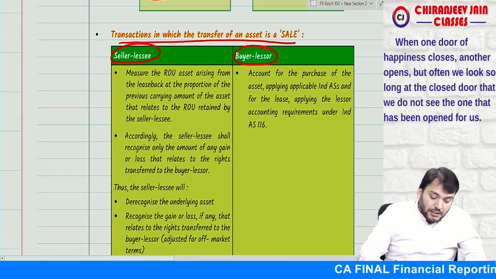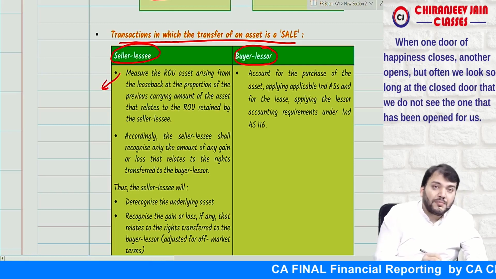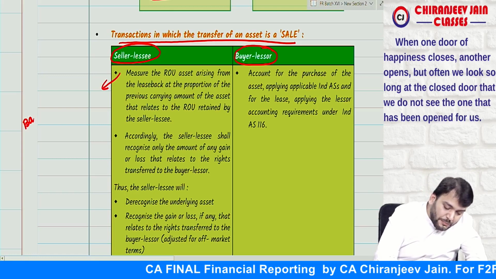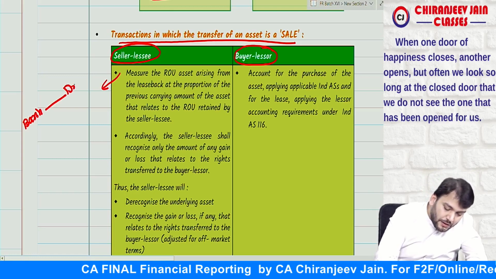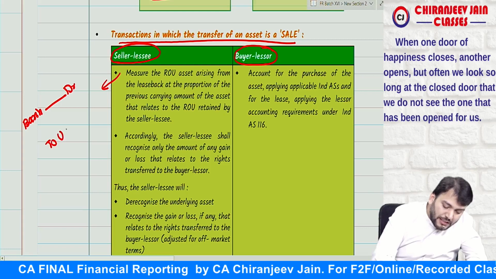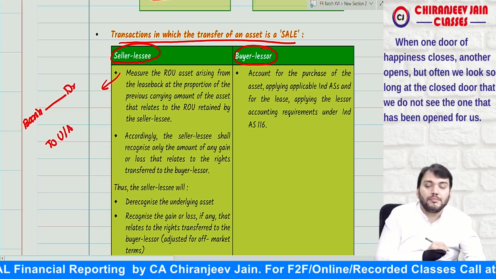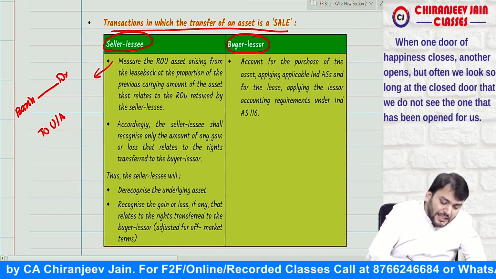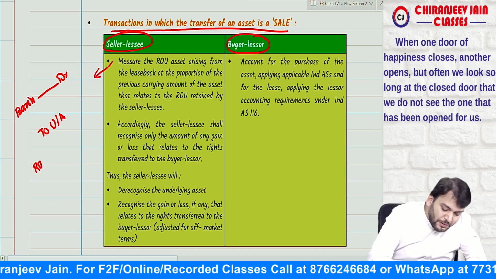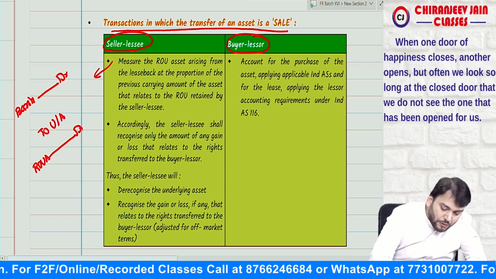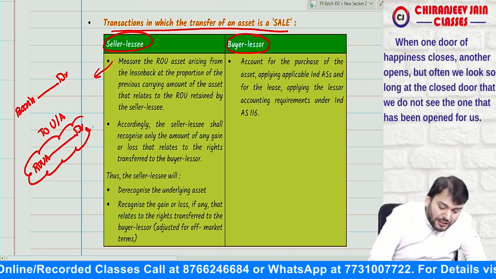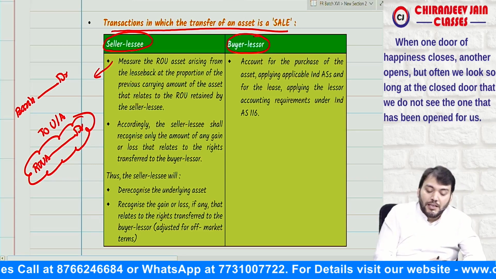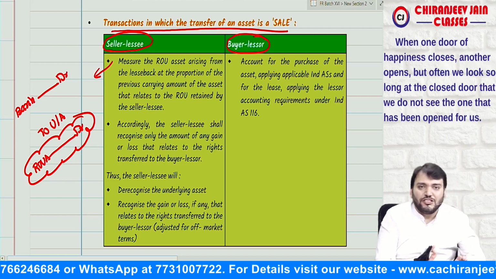In the books of seller, can I say the first journal entry will be bank account debit to underlying asset? Correct? And can I say one ROU asset will also be recognized? We only need to understand at what amount the ROU asset will be recognized. If you can understand this, then this topic is very easy.